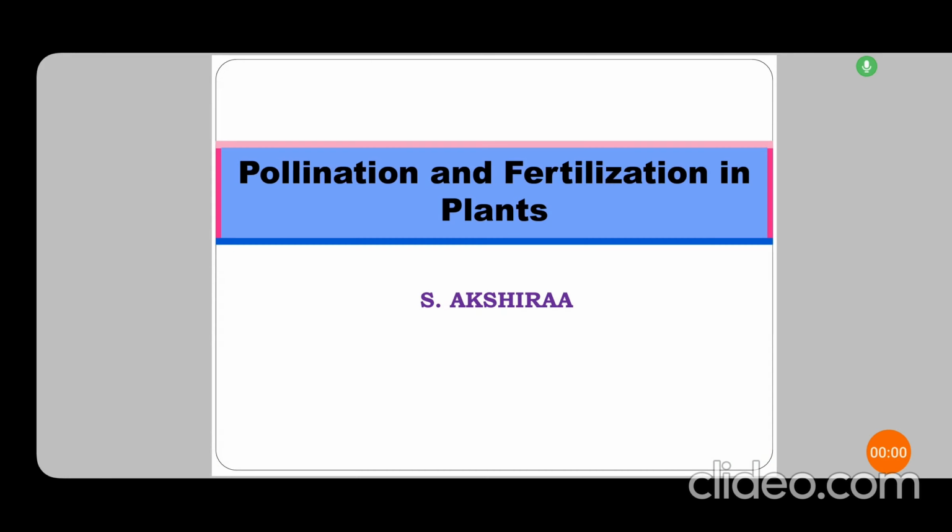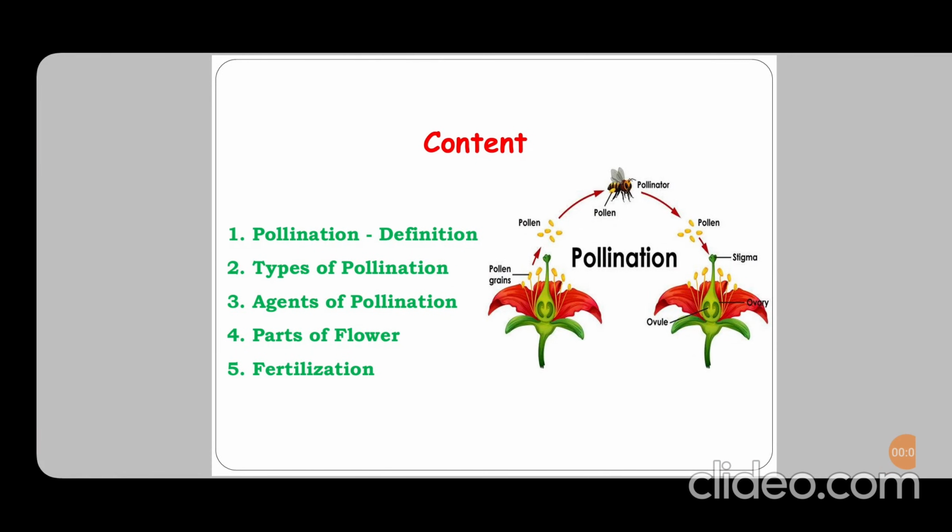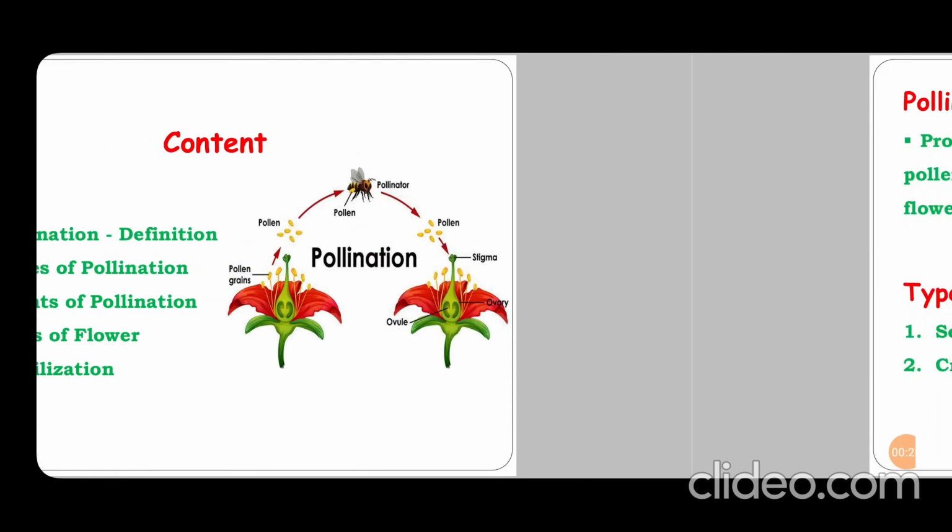Please share my video. We are going to see the topic pollination and fertilization in plants. The content is: first one, pollination definition; second one, types of pollination; third one, agents of pollination; fourth one, parts of flower; fifth one, fertilization.